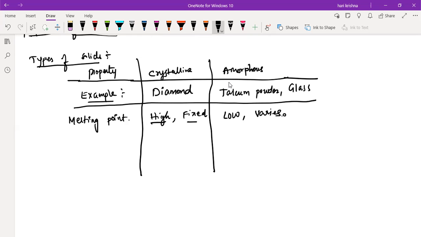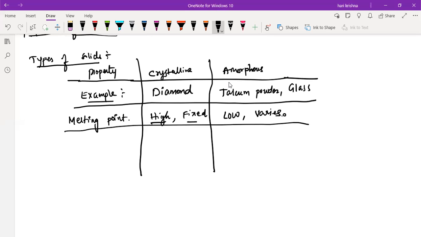It doesn't have a fixed melting point, it will vary slowly. If you take plastic, it will not all melt at exactly one temperature, right? First it will become soft, then slowly semi-liquid, then it will become liquid. But crystalline solids have a high, fixed melting point. Immediately after that temperature, it will start becoming liquid. Understanding the difference?